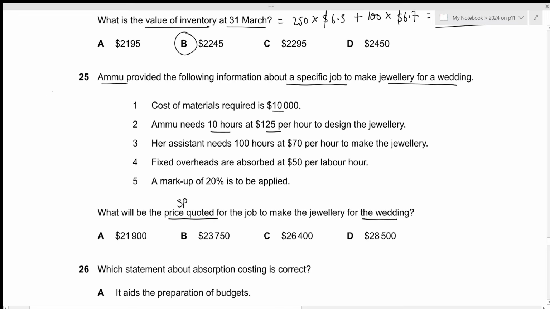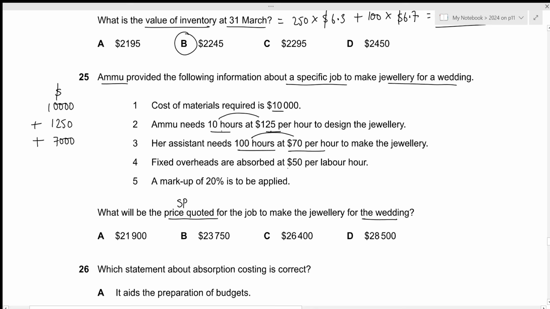Let's just add up the cost. So we have 10,000 for the materials. Then 10 hours at 125 per hour. So the total labor cost for the 10 hours will be 10 times 125, which is 1,250. So we'll add this. Then her assistant needs 100 hours at 70 per hour to make the jewelry. So again, the assistant labor cost will be 100 times 70, which is 7,000. So we add that as well.